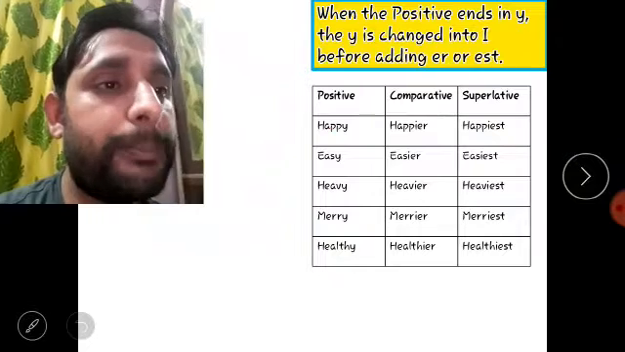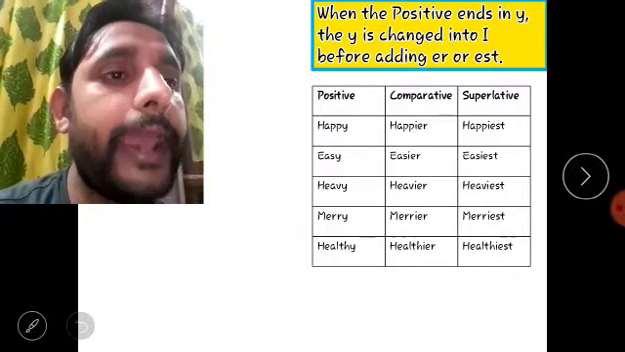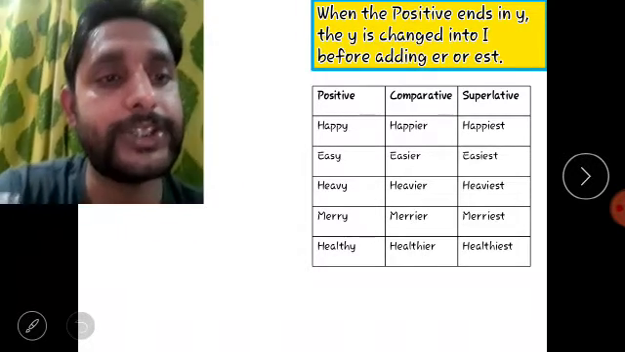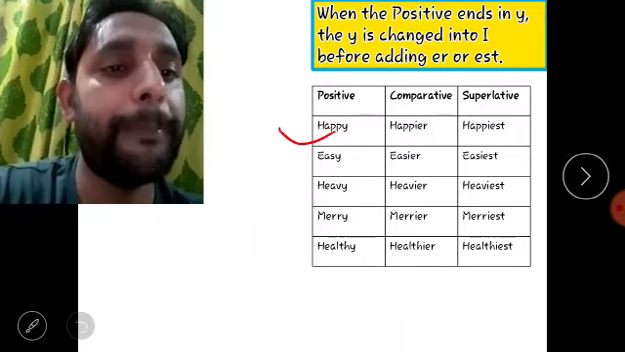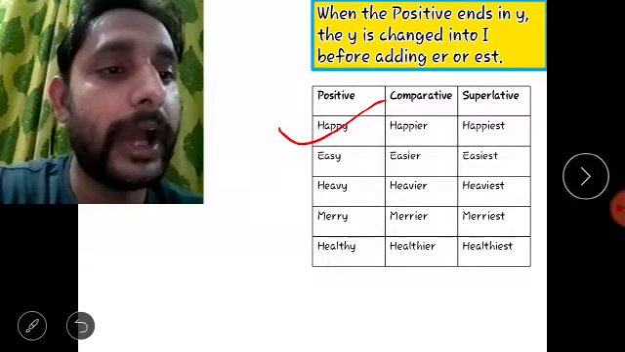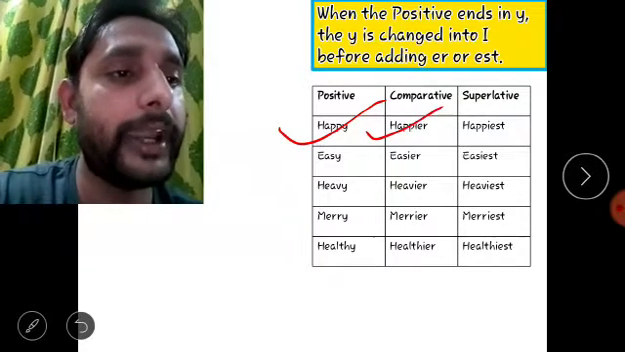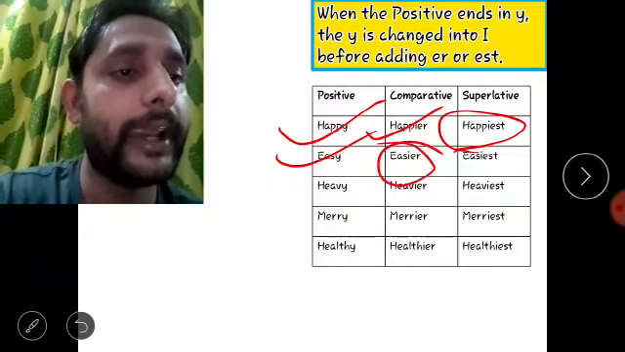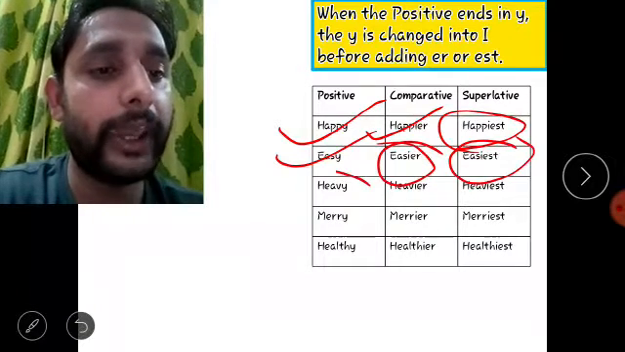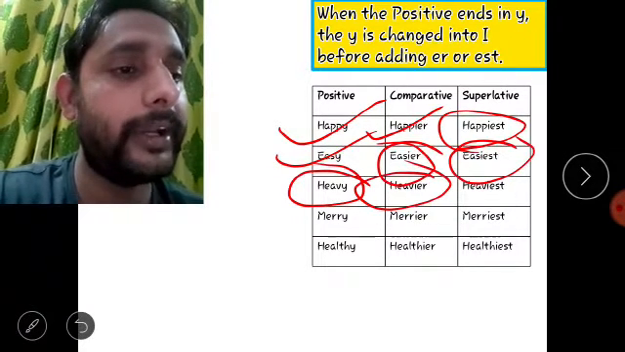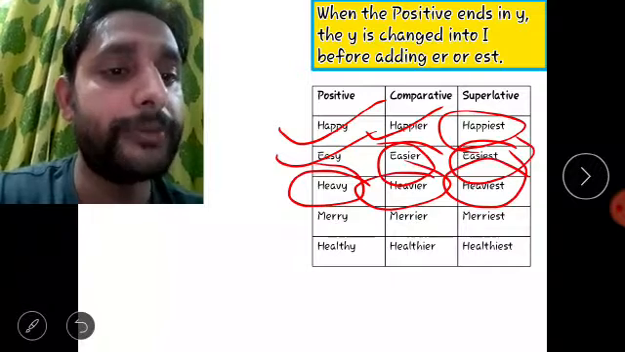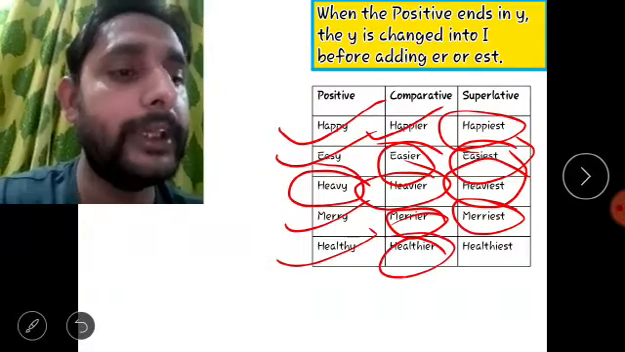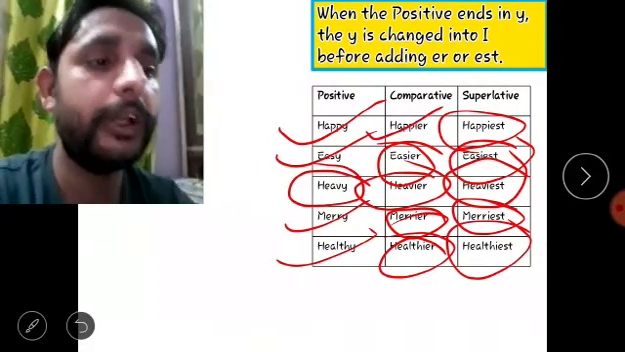The next one is when the positive ends in y, the y is changed into i before adding er or est. Just as the positive degree happy will be happier in comparative and happiest in superlative. The easy will be easier and easiest. The positive heavy will be heavier in comparative and heaviest in superlative. The positive merry will be merrier and merriest. The positive healthy will be healthier and healthiest in comparative and in superlative.